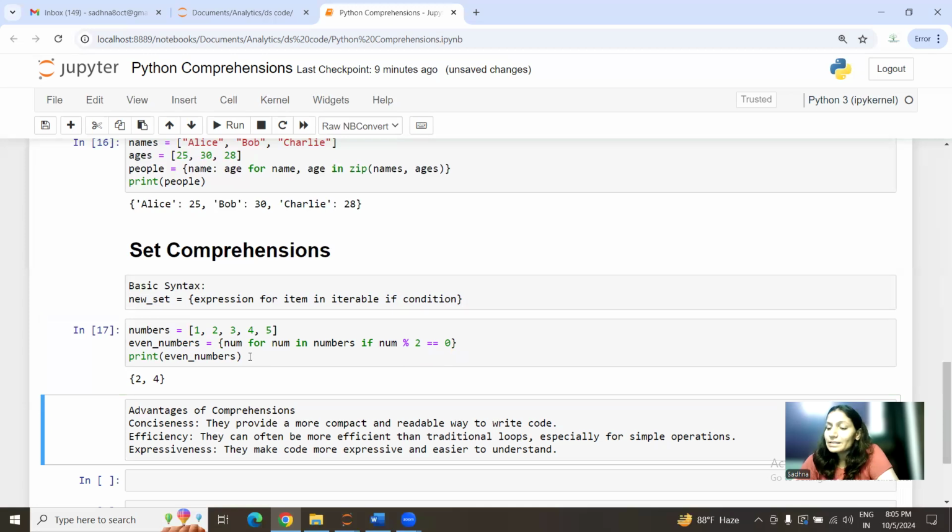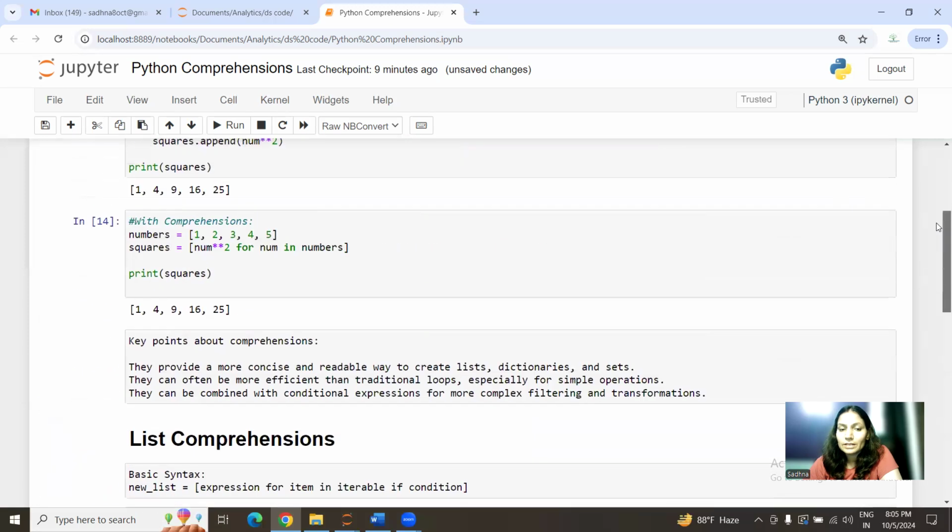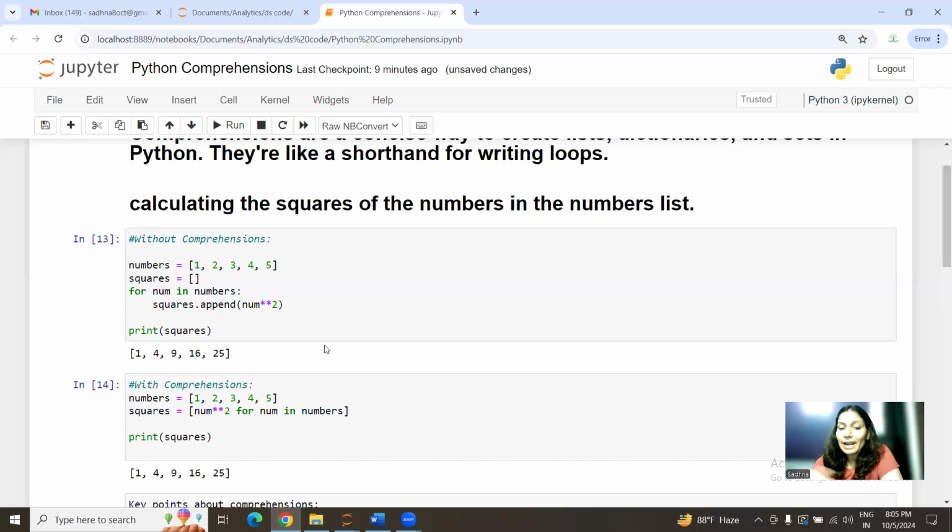So comprehensions are good practice. Wherever you are using a for loop or if condition, like the example I have already given you, try to introduce comprehensions in your code. It's a good coding practice.